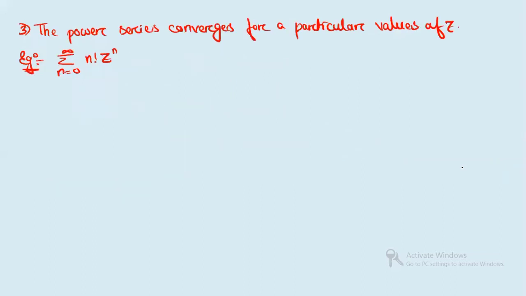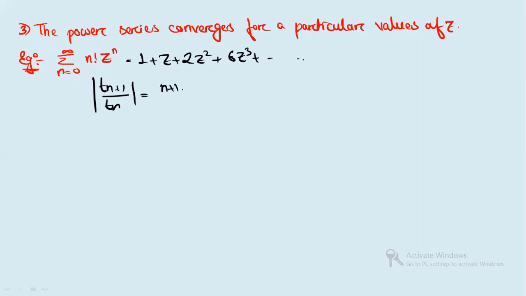Now let's see the power series converges for a particular value of z. For one single value of z, the series will converge. So here also we will expand this, then you will get 1 plus z plus, again to be 2 z square, right? Plus again it is factorial 3 means 6 z cube, and so on. So again you will find the value of this term Tn plus 1 by Tn. So when you will do so, what you will get? Term n plus 1, so this is factorial n plus 1 z to the power n plus 1. Here n term is there, so it is factorial n z to the power n, right?